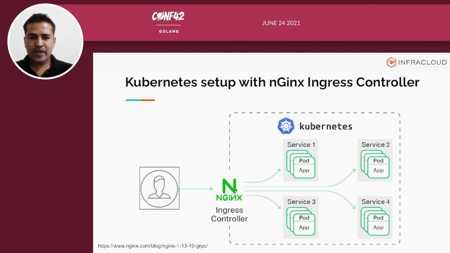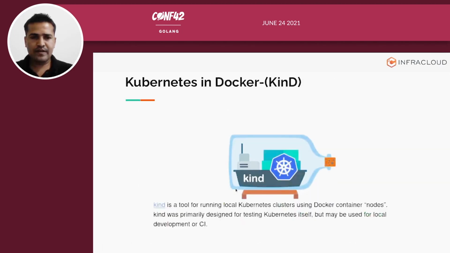We are gonna make use of the same diagram in the next slide, but just before that, let me talk a little bit about Kubernetes in Docker as well. It's just a tool for running local Kubernetes clusters, right? And the nodes are nothing but Docker containers. When you create a Kubernetes cluster using Kind, the nodes are just Docker containers. Earlier it was designed just for testing Kubernetes, but later, due to its popularity, it is now being used for local development or inside CI, continuous integration tools, as well.